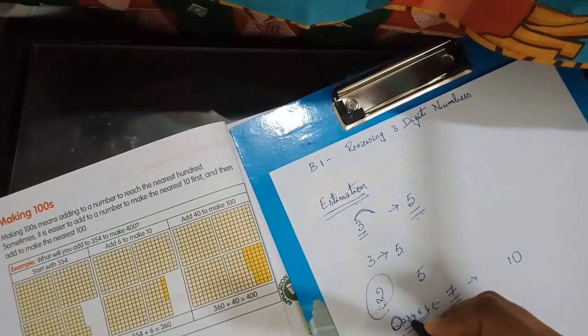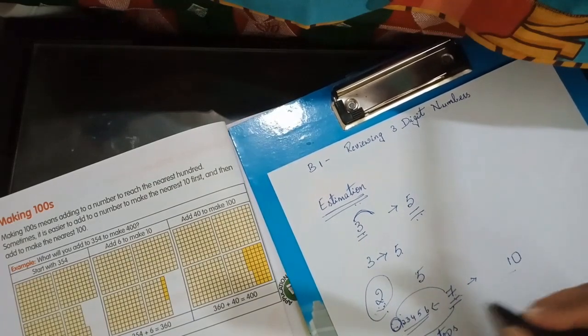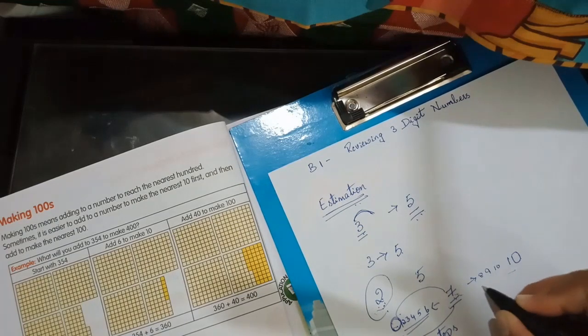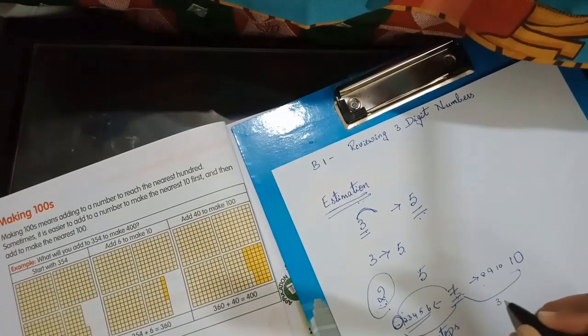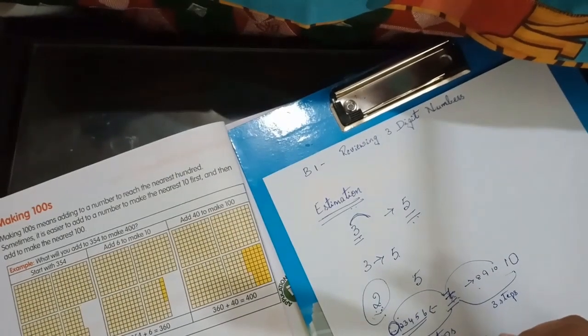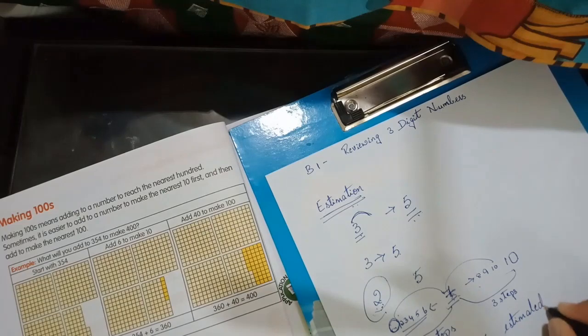1, 2, 3, 4, 5, 6. Then it has to reach 0. But what about 7? After 7, 8, 9, 10. So only 3 steps away from 10. So it is estimated to nearest tens by writing 7 as the estimation of 7. Okay. So 7 is estimated as 10.